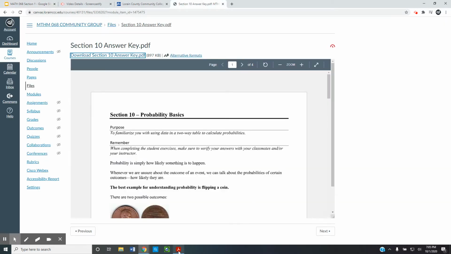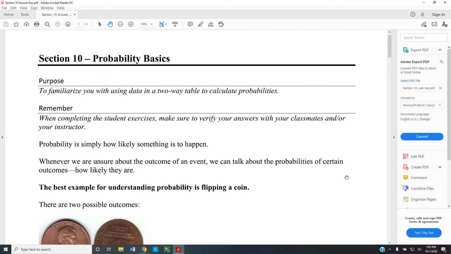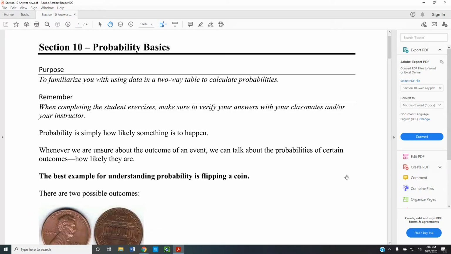So in section 10, I'm going to make this a little bit larger there. We're going to talk about the basic probability and what happens inside of probability. And most people, when they talk about probability, talk about flipping a coin, rolling dice, things like that. And those are pretty good avenues in which to have the discussion. So really, when we talk about probability, we're talking about the likelihood that something is actually going to take place or something's going to happen.